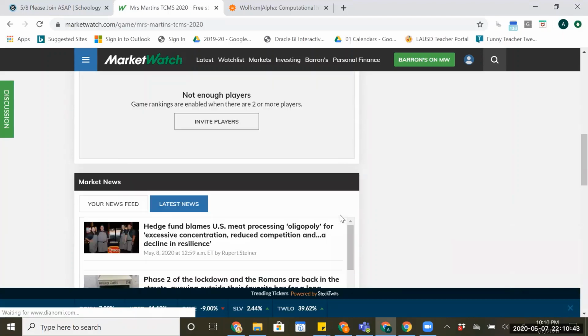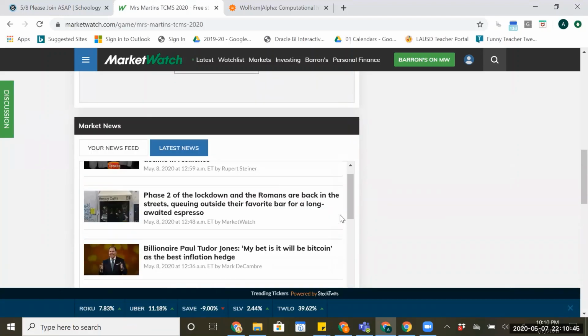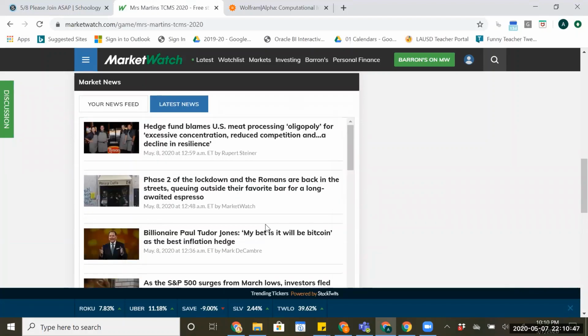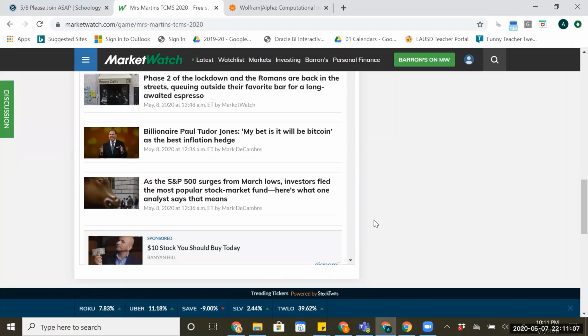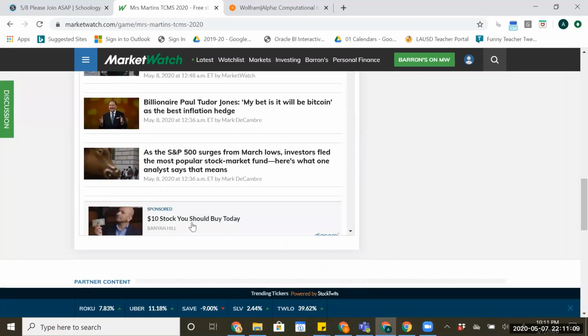Notice at the bottom here that Market Watch actually gives a lot of news about different things. Not only does it give news about the stock market, but it also gives news about the economy in general and about the world, especially with everything going on with the pandemic. So you can look at different things. There's some information about Bitcoin. That was a big thing for a while. We can look at that later in Wolfram Alpha.